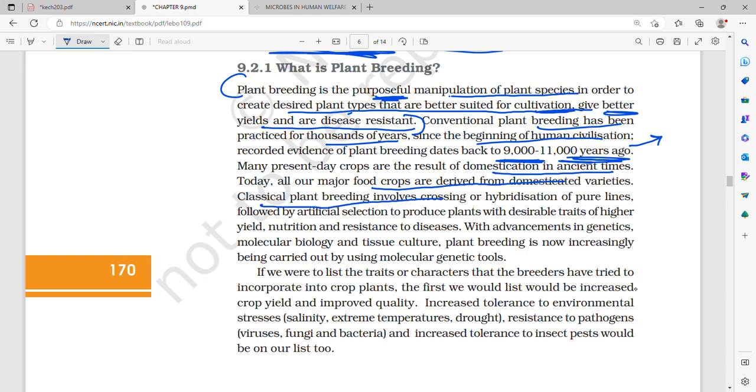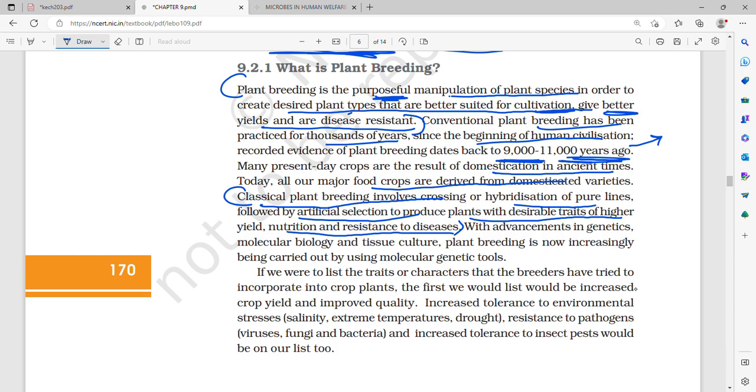Classical plant breeding involves crossing or hybridization of pure lines followed by artificial selection to produce plants with desirable traits of higher yield, nutrition and resistance to diseases. So you do crossing or hybridization of pure lines, followed by artificial selection. You select and then you produce plants with desirable traits of higher yield, nutrition and resistance to diseases.